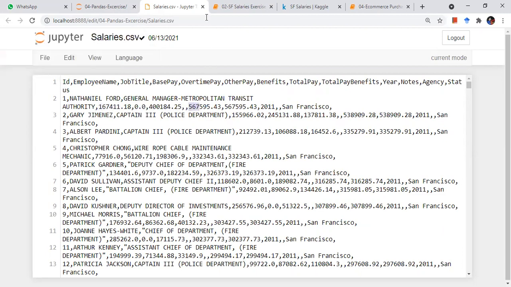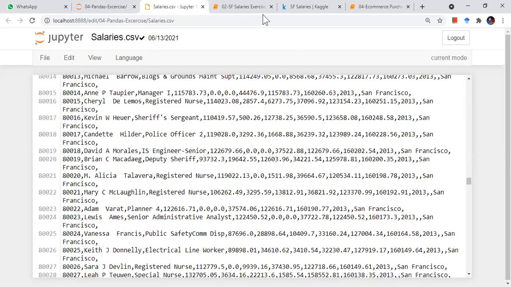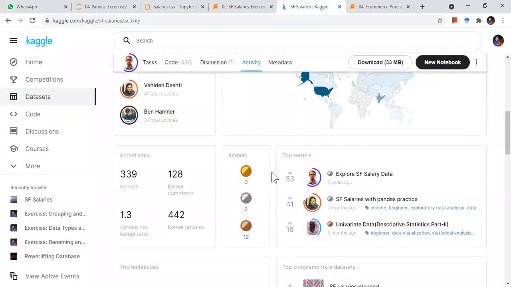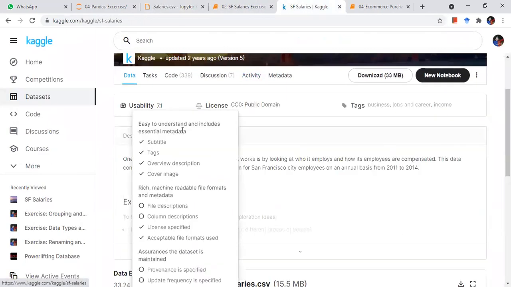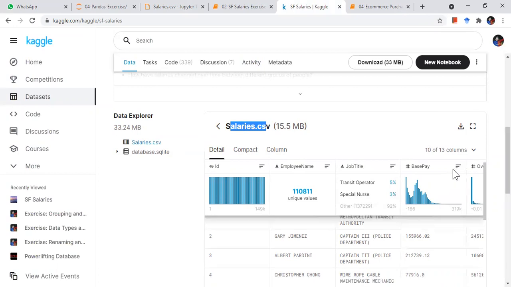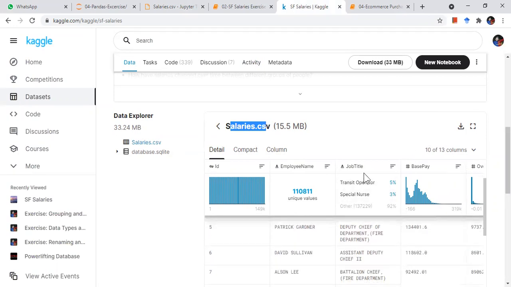Sir, how do you download a page, or how do you extract it from a website? Presently it is already provided in the form of a data file, a comma separated value file or a text or an Excel file, right? So from Kaggle, you can download it by going to Data and clicking download data set. You can get the CSV file. See, salaries.csv, it's the same. You can just download it by clicking there, so you can get all this data in CSV format.